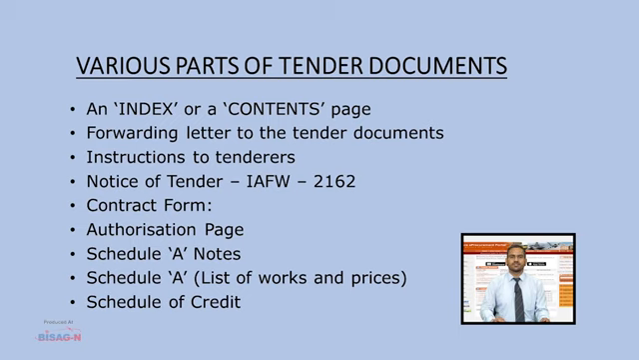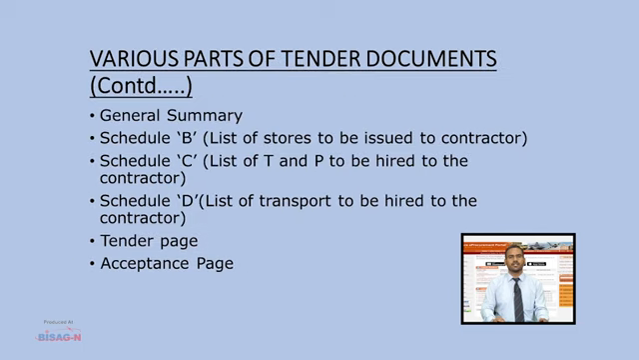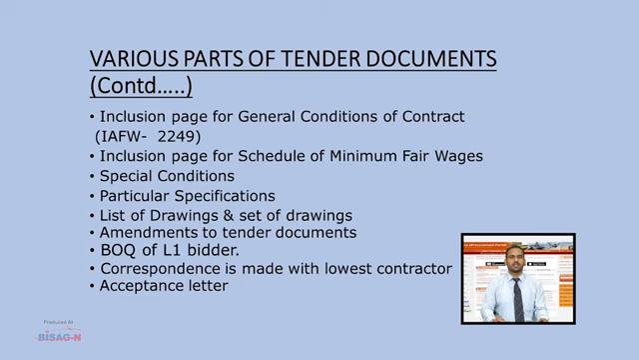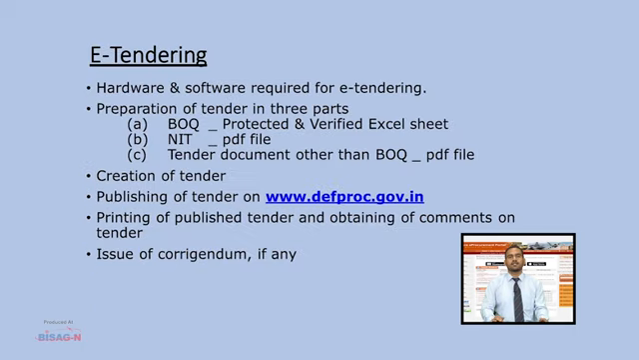Various parts of tender documents are the index page, forwarding letter, instructions to tenderers, NIT, contract form, authorization page, Schedule A notes, Schedule A, schedule of credit, general summary, Schedule B, Schedule C, Schedule D, tender page, acceptance page, inclusion page for general conditions of contract and schedule of minimum fair wages, special conditions, particular specifications, list of drawings, amendments to tender documents, BOQ of L1 bidder, correspondence made with the lowest bidder and acceptance letter.